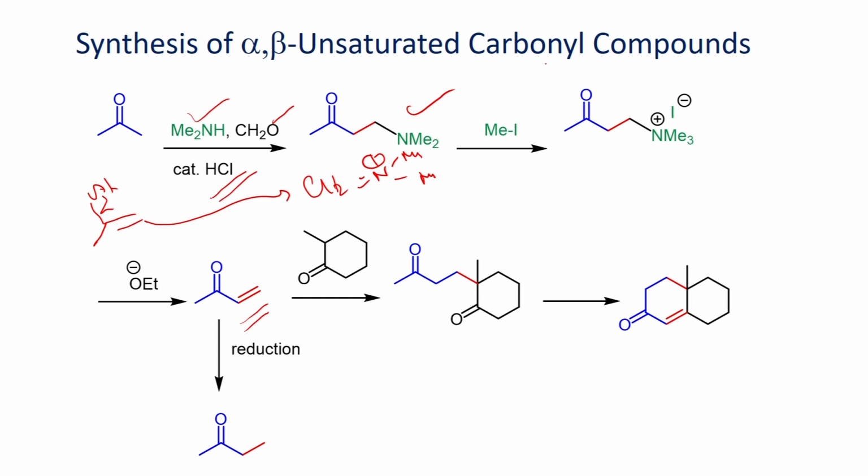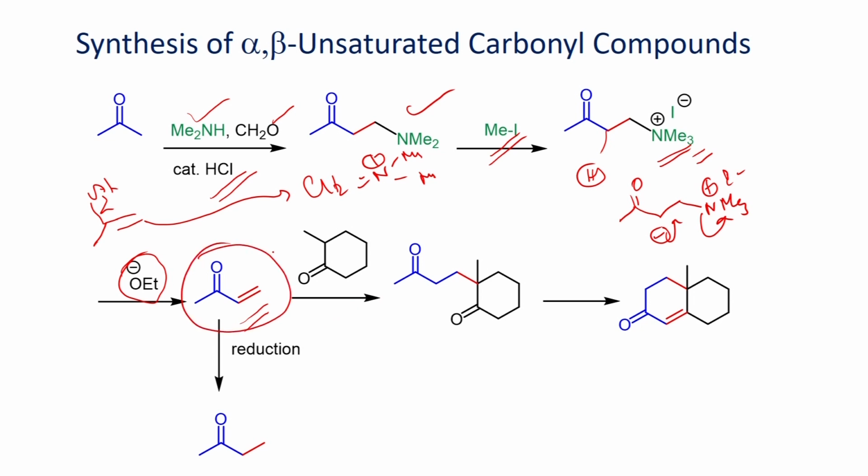Once you have this one, you can react with methyl iodide, and you will be able to generate a quaternary ammonium salt. When you react this salt with base, the base can deprotonate this acidic proton, which can lose trimethylamine to give this alpha beta unsaturated carbonyl compound.